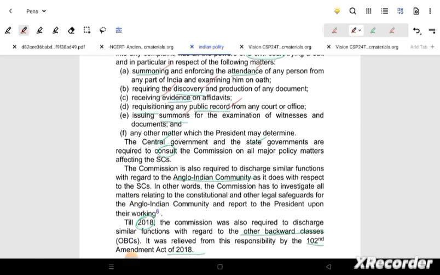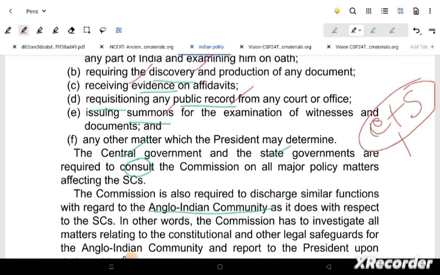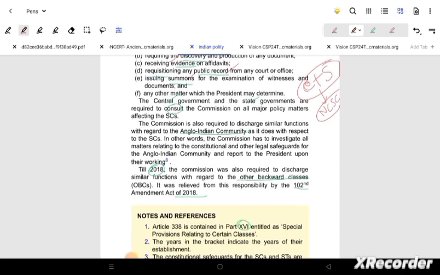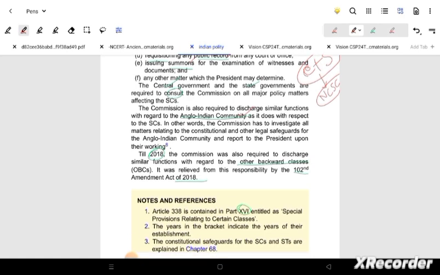Central government, state government, both of them can consult this NCSC if needed for their major policies, how those policies have to be made, how the implementation needs to be there. Now again, talking about the Anglo-Indian communities, they also come under this NCSC, and till 2018, OBC was also under this NCSC. Previously this OBC was under this NCSC. So both of these, Anglo-Indian and OBC, were under NCSC.